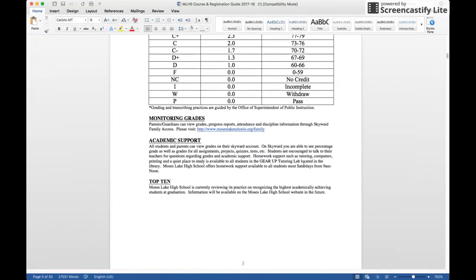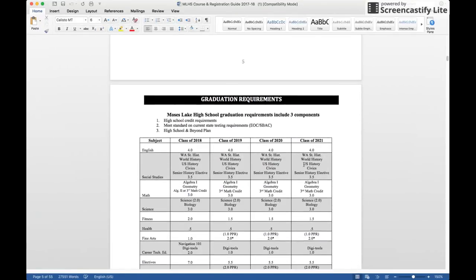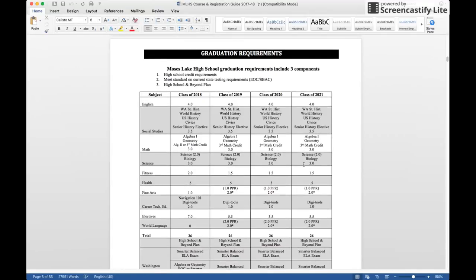You can check that out if you have questions, but also we want you to really take a look at page 6. This is where we have the graduation requirements listed for each class. So you'll notice that the class of 2018 is our incoming seniors, and down here, class of 2021 is our incoming freshmen. You'll notice that some of these graduation requirements for each class are a little bit different, so you'll want to make sure that you are looking at your class. And it gives you a list of all the classes that you need in order to graduate.